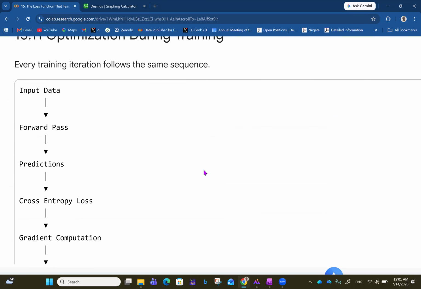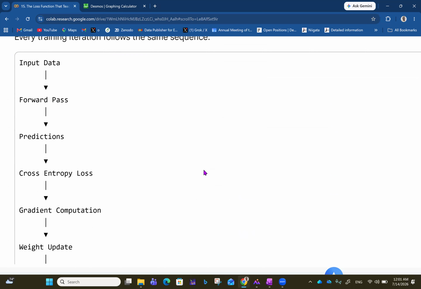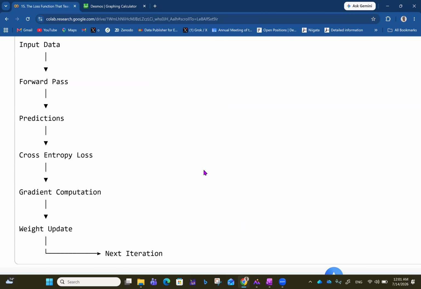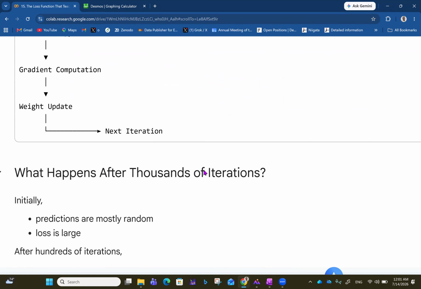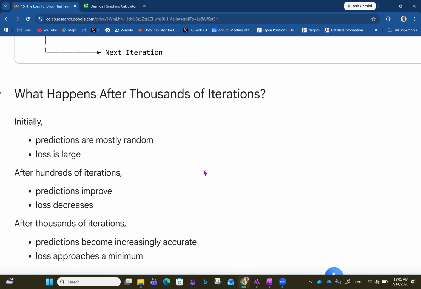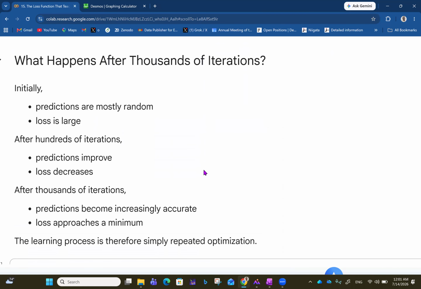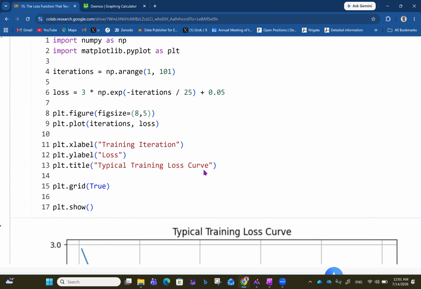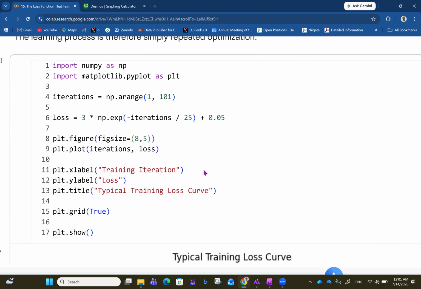Okay, so optimization during training, that's what I just explained. Input data, forward pass, predictions, cross entropy loss, gradient computation, weight update, and next iteration. Now, what happens after thousands of iterations? I've explained that also. The learning process is simply repeated optimization. After thousands of iterations, predictions become increasingly accurate and loss approaches a minimum, which in fact will probably be 0 at the end of the day as you approach the minimum weight.